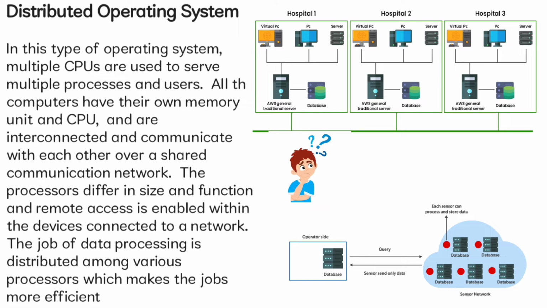Distributed operating system. In this type of operating system, multiple CPUs are used to serve multiple processes and users. All the computers have their own memory unit and CPU and are interconnected and communicate with each other over a shared communication network. The processors differ in size and function, and remote access is enabled within the devices connected to a network. The job of data processing is distributed among various processors, which makes the jobs more efficient.